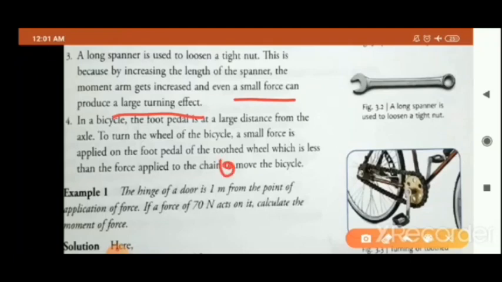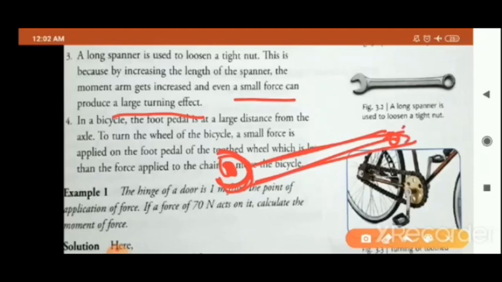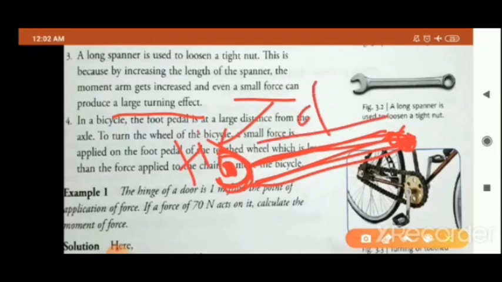Now suppose here it is a screw and you have fixed this spanner like this. Here it has a fixed point and here you have fixed your spanner like this, from the fixed point. So why do we take long spanners? Reason: by increasing the length of the spanner, the distance between the fixed point and the line of action becomes large. This d increases.